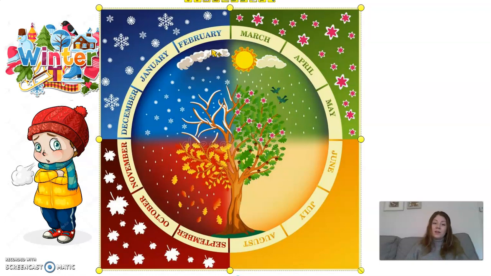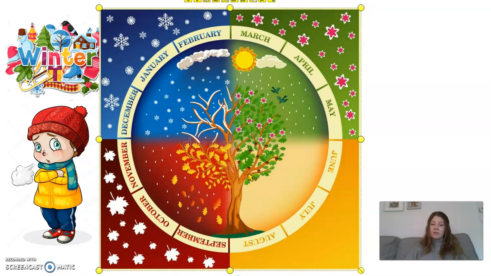And within the year, there are 4 different seasons. Let's see if you can say what they are. What do you think this season might be here? It's the winter time, isn't it? We're in the winter at the moment. And then soon, so at the moment we're in February, soon it will move into a new season, which is the spring. And then after the spring, we move into the beautiful summertime.